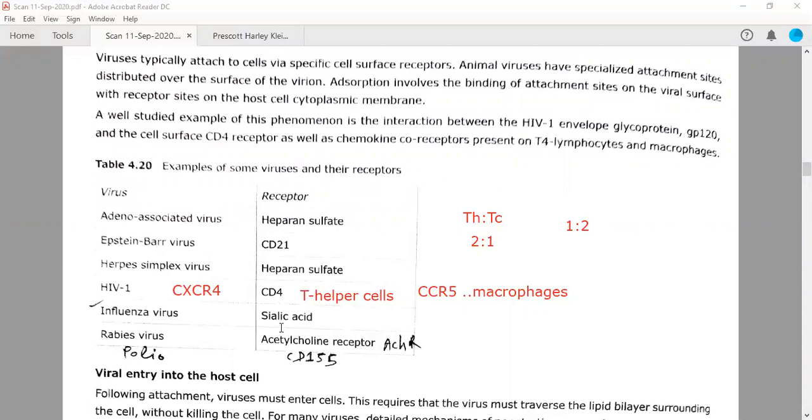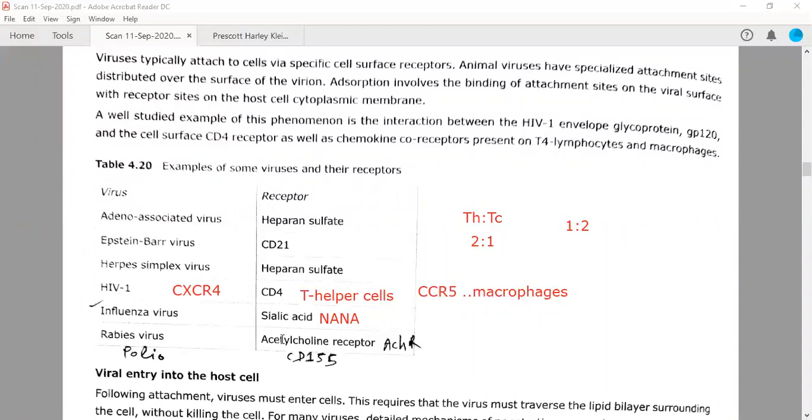Okay, so next is influenza virus. It will recognize the sialic acid receptors present over the animal cells. So if you find this somewhere, this is also true. This is called N-acetylneuraminic acid, which is the short name. It is also known as sialic acid. So if somewhere you find NANA or N-acetylneuraminic acid, both are the same. Sialic acid is the name for this only.